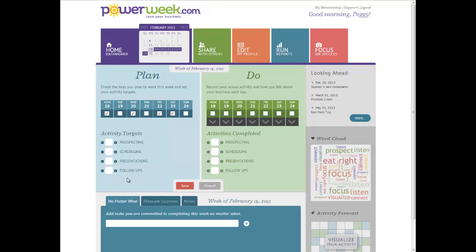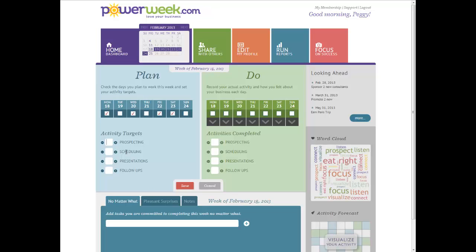The second success habit is that successful people are willing to set activity targets. Now, we have places for you to set targets in these 4 key areas. They are prospecting, scheduling, presentations, and follow-ups. And we know every company has different terminology for what they call these activities, but in general, prospecting means reaching out to new people, scheduling is putting new things on your calendar, presentations are where you're presenting your products and your opportunity, and follow-ups are following up with people.